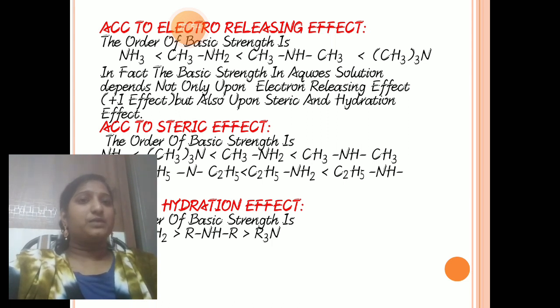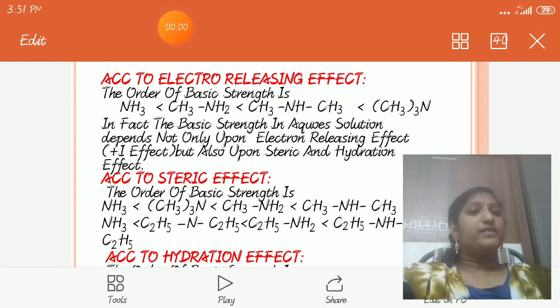The basic strength in aqueous solution depends not only on the electron releasing effect but also on steric and hydration effects. So now we go to the steric effect. The one with less steric effect is more basic. Among primary, secondary and tertiary amines, secondary amines have less steric effect, so secondary is more basic than the others.